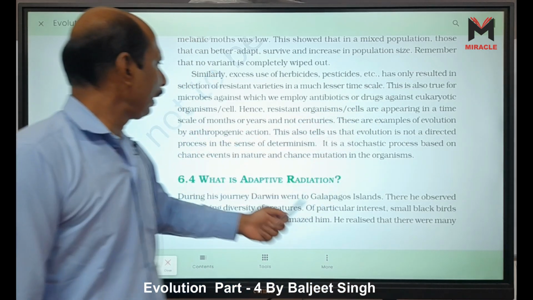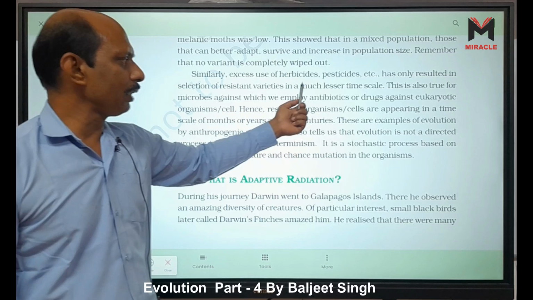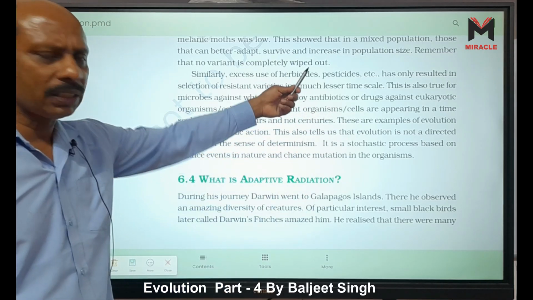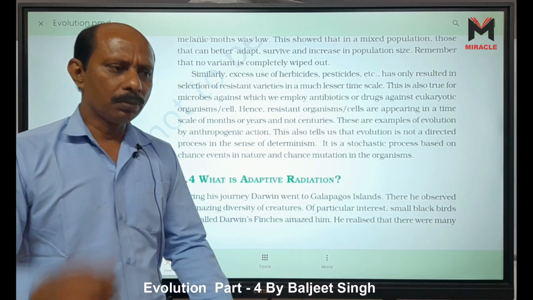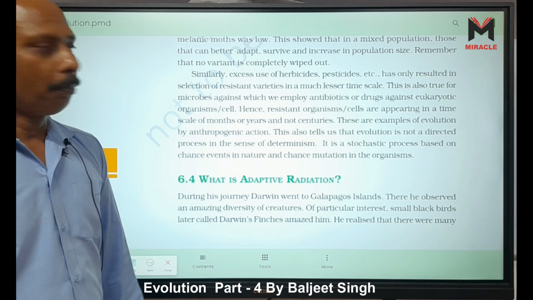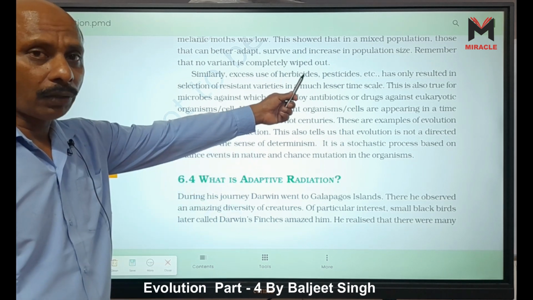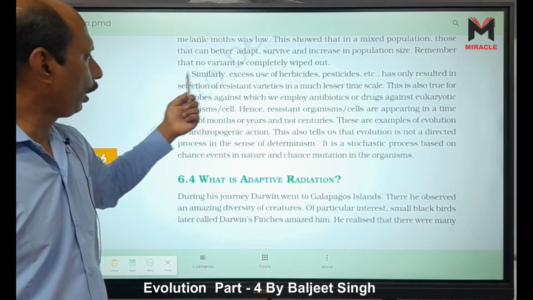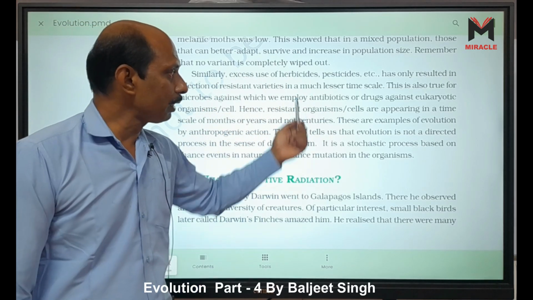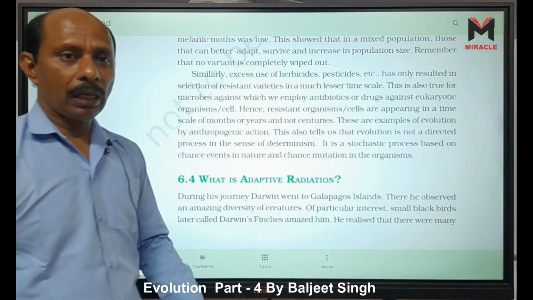This has only resulted in selection of resistant varieties in a much shorter time scale. DDT is a pesticide to eradicate pests, meaning mosquitoes. But what we are doing is selecting for resistant varieties in a much shorter time scale. Because after that, what happens?